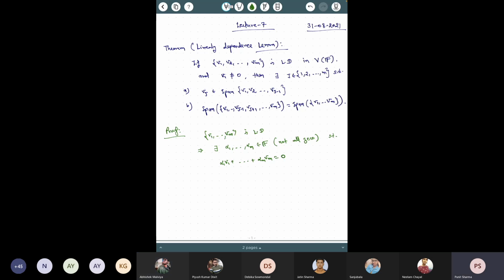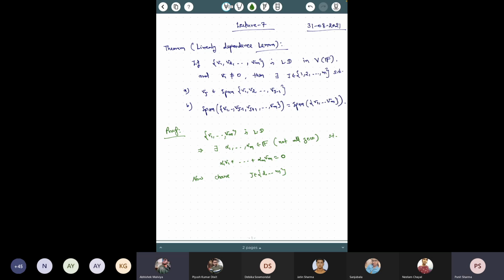Yes sir. Right. Now what? Excluding V1, take any other element. So you are saying that now choose j in this, right? Yes sir. And so how to show that such a j exists? Sir, because not all of these alphas are zero, so we will take the j for which alpha i is not zero, so it will exist. But how do you know that such a j exists from 2 to m?